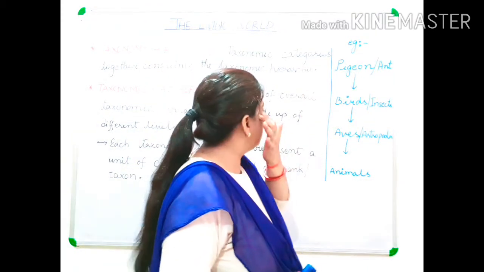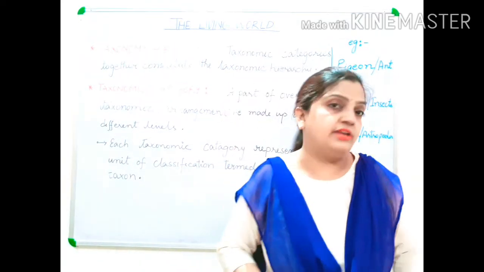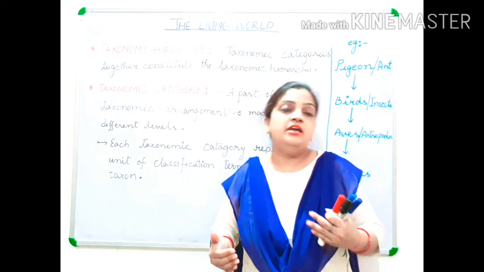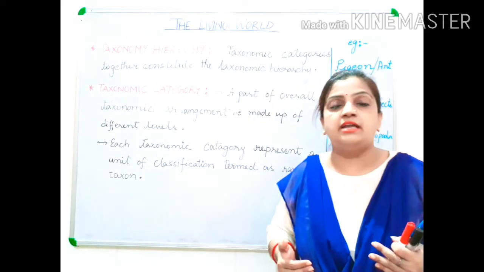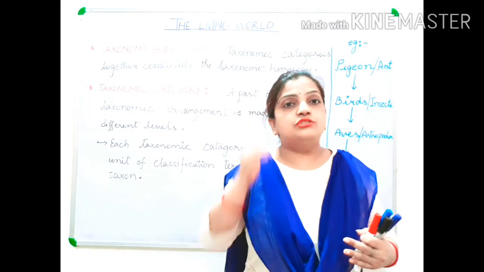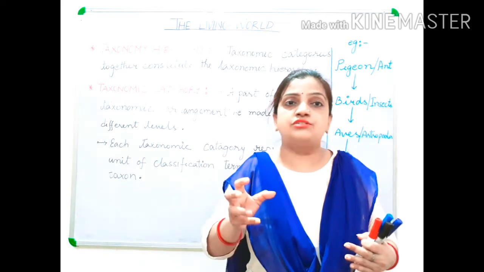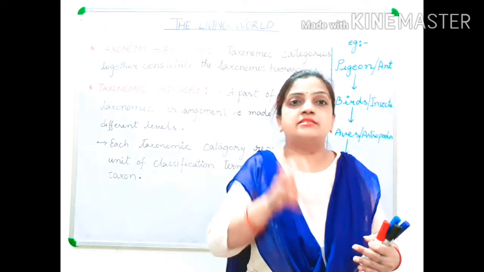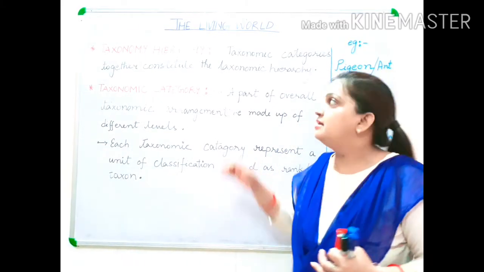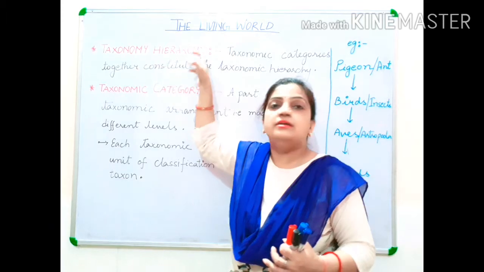Children, this was the basic concept to understand the hierarchical classification. Before moving to hierarchical classification, it was necessary for us to understand what taxonomic categories are. Taxonomic classification is based on a single unit called taxonomic categories, and these taxonomic categories will help us study the taxonomic hierarchy.